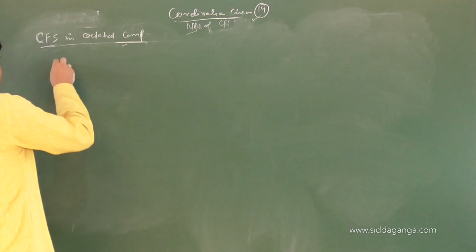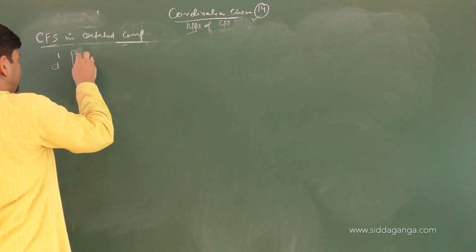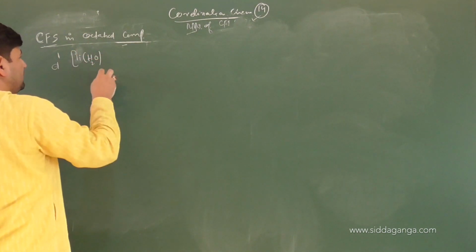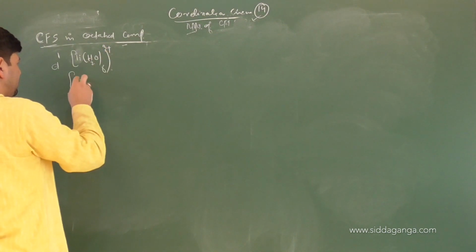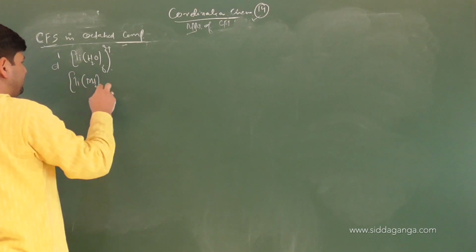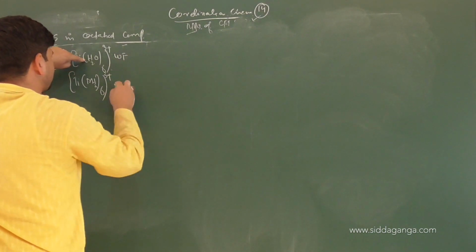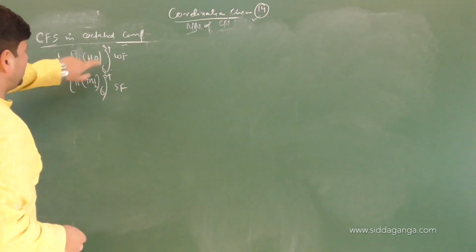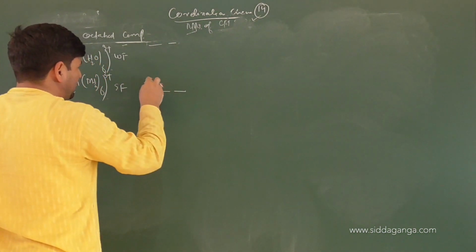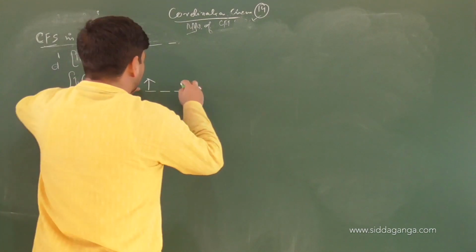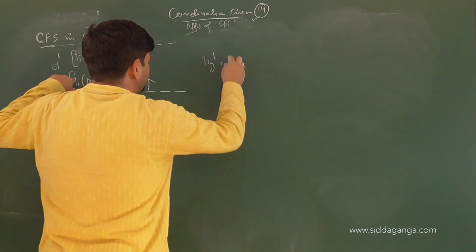So in a D1 configuration, like you have a complex of Ti(H2O)6 3+, or you have Ti(NH3)6 3+, it doesn't matter. So this will be under weak field, this is under strong field, correct or not? So electronic configuration is D1. So what will be the splitting pattern? 1, 2, 3, 4, 5. So one electron will go to which set? T2G set. Electronic configuration for both of these will be T2G1 EG0.